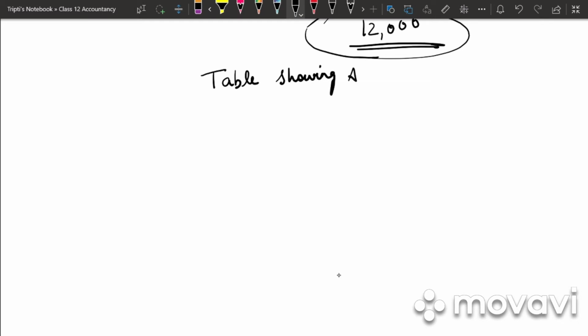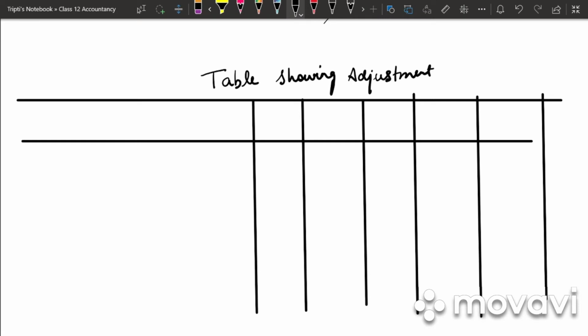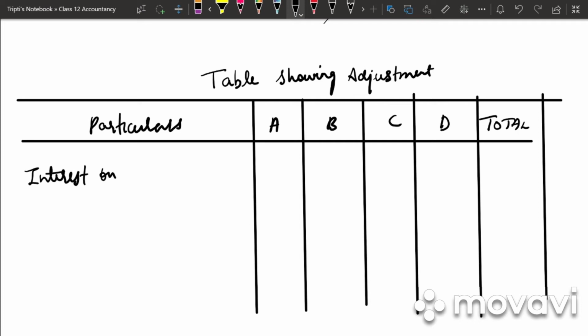Table showing adjustment. So we'll be having 6 columns, that is particulars, 4 partners' names, that is A, B, C, D, and total. So first we will be writing whatever has been omitted at the beginning. So what has been omitted? Interest on capital. Interest on capital is debit or credit? It is credit. What is the journal entry?